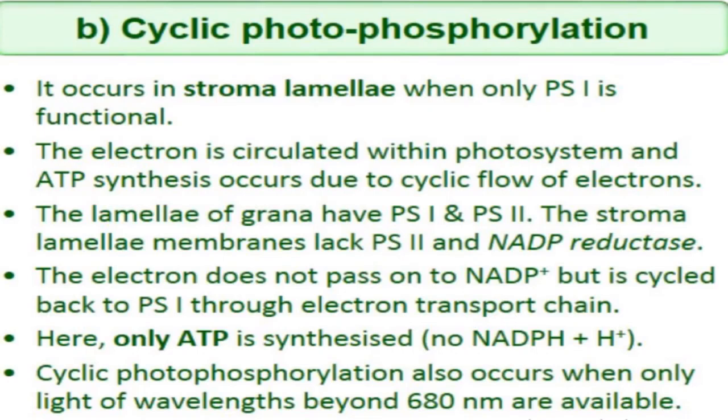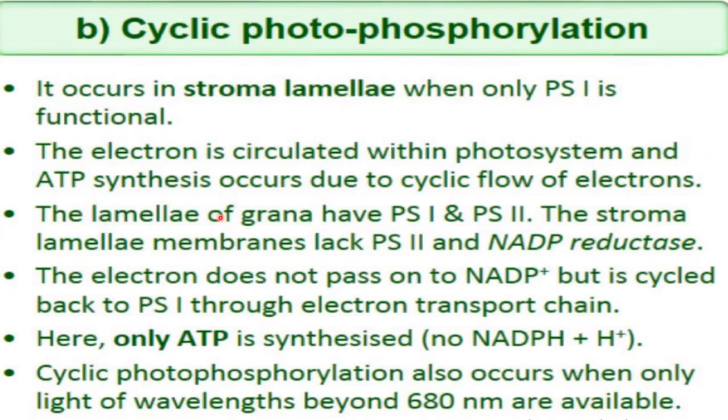Cyclic photophosphorylation occurs in the stromal lamellae, which connect different grana with each other, and when only photosystem 1 is functional. So this cyclic photophosphorylation occurs only when photosystem 1 is working, because if photosystem 2 also works, then non-cyclic photophosphorylation occurs, because first the electron will get excited from photosystem 2. At that time the electron is circulated within the photosystem and ATP synthesis occurs due to cyclic flow of electrons here.